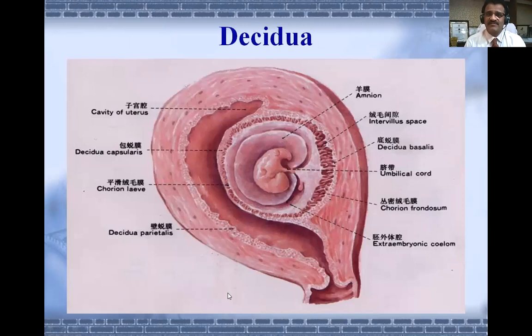This picture is very nice to understand all those three layers of decidua. Now implantation has taken place in this area of the uterus. Okay, so the exact implantation site is this. So this is called decidua basalis. Opposite to decidua basalis is decidua capsularis, which is towards the lumen. And now the remaining part of the endometrium is this, where implantation has not taken place. So this is called decidua parietalis. You can see some Chinese captions also.